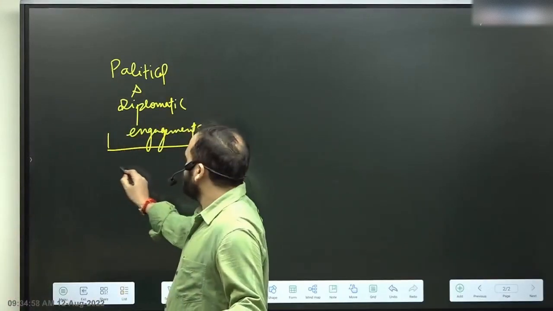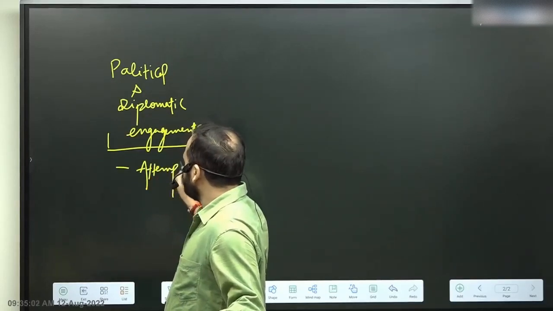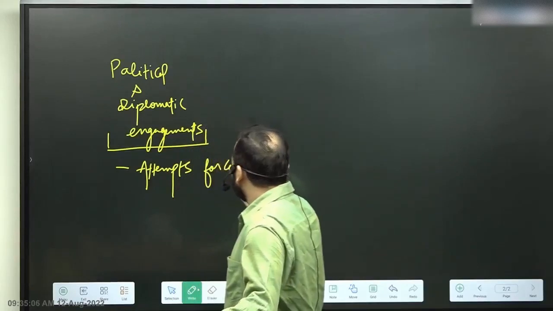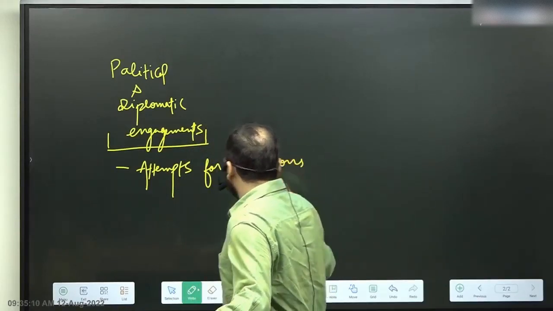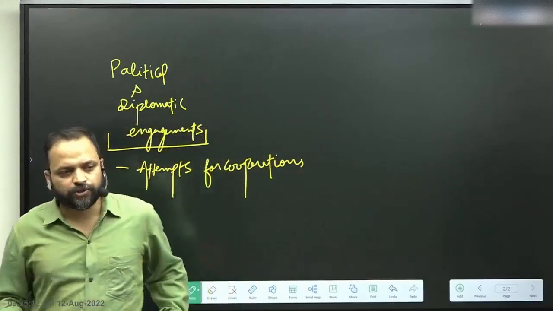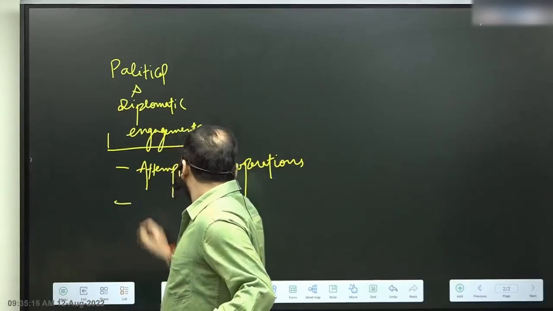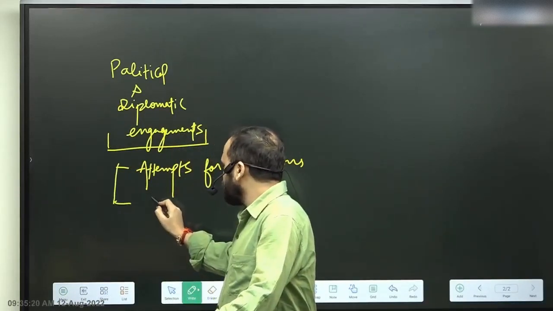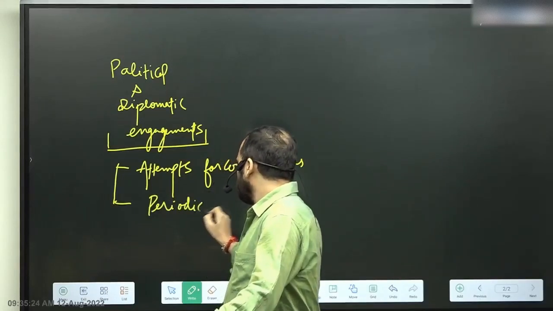So we find the behavior to be there, attempts for cooperation. So it has always been the endeavor in this relationship by both sides to develop closer relations. And it is also a fairly known fact that there have been periodic frictions.